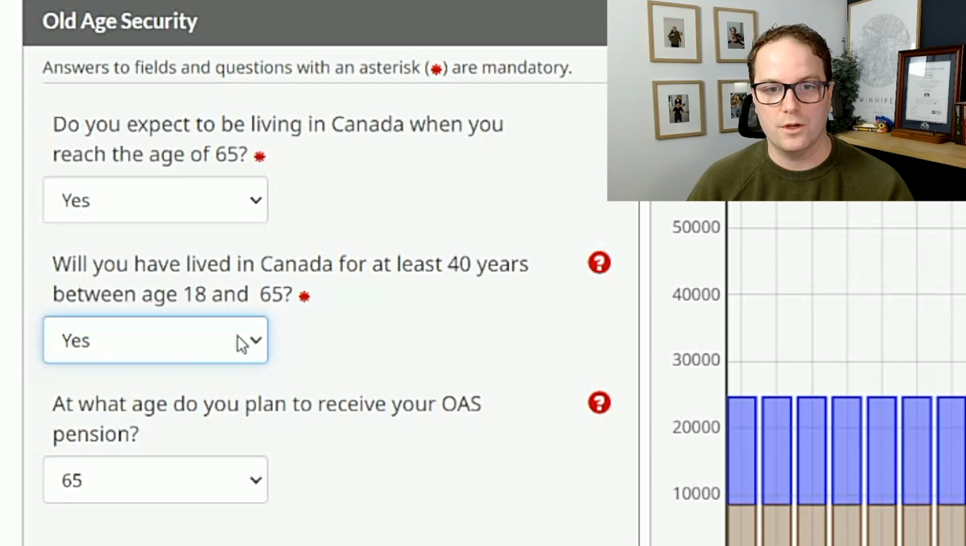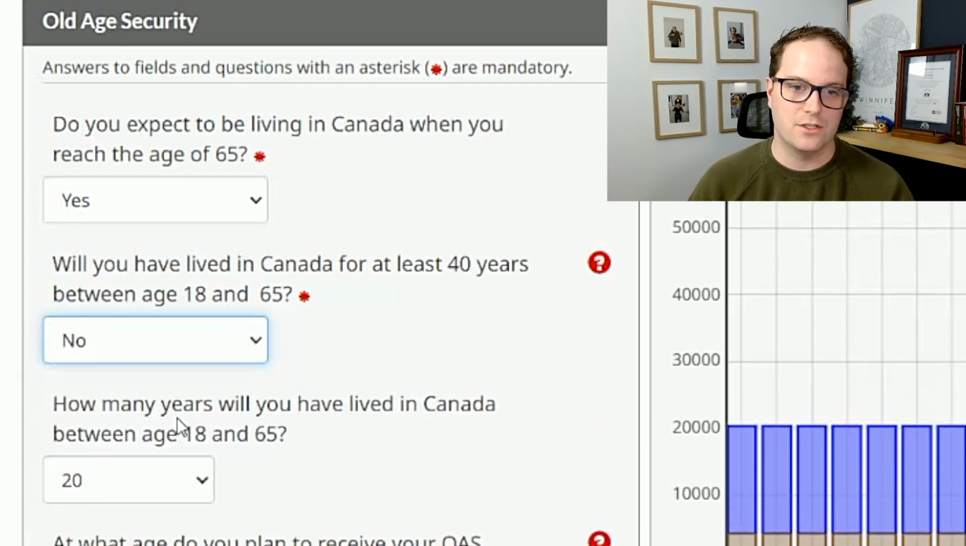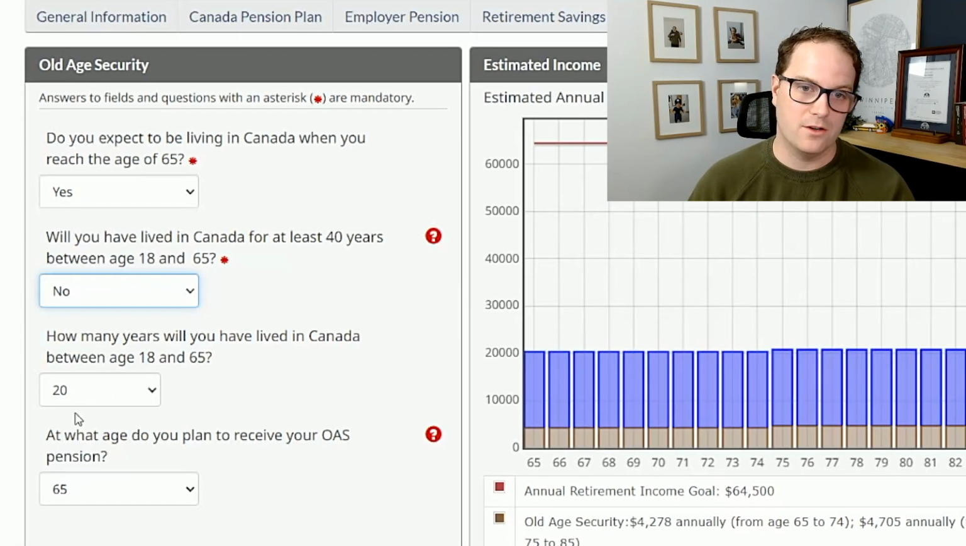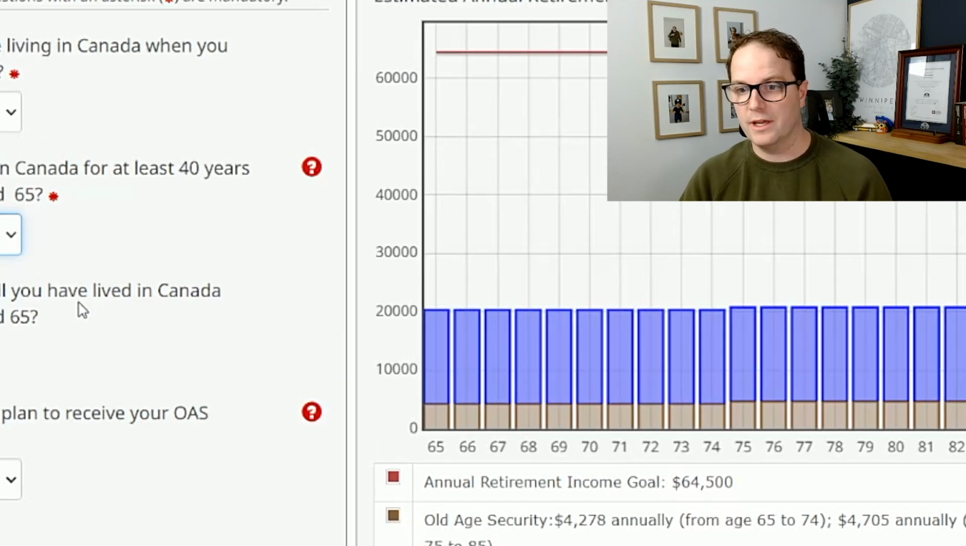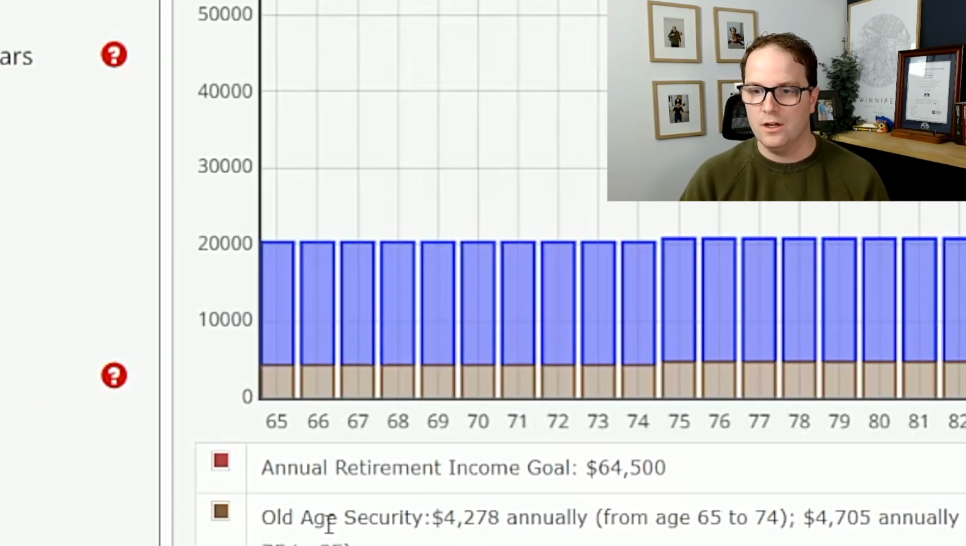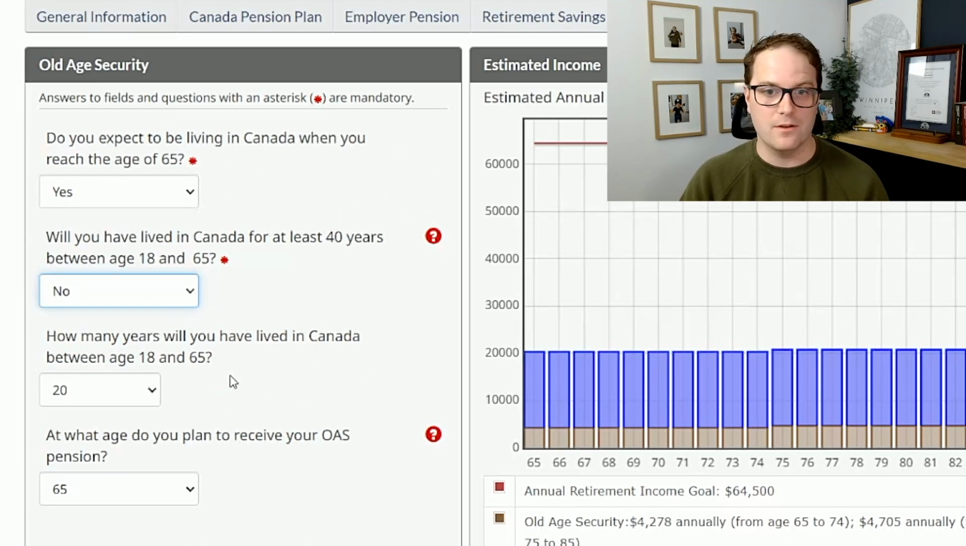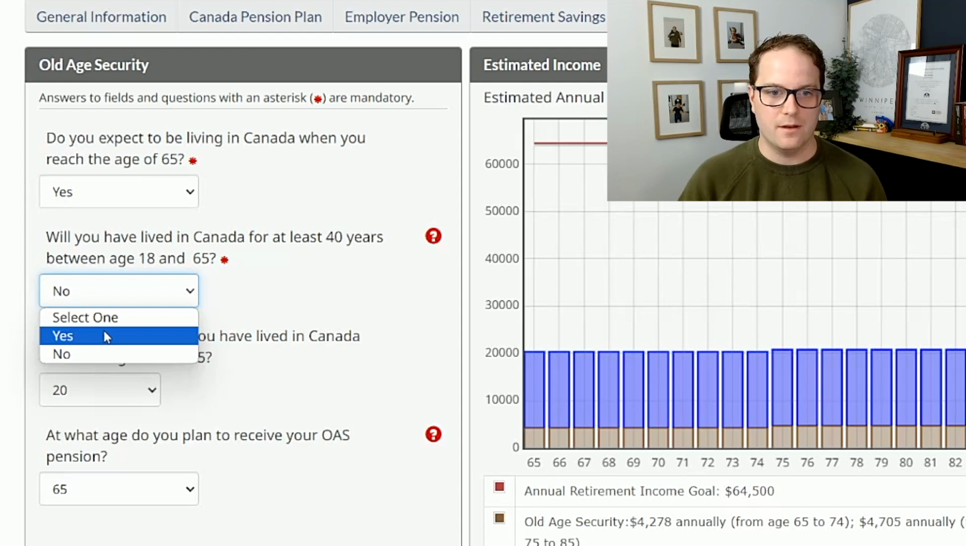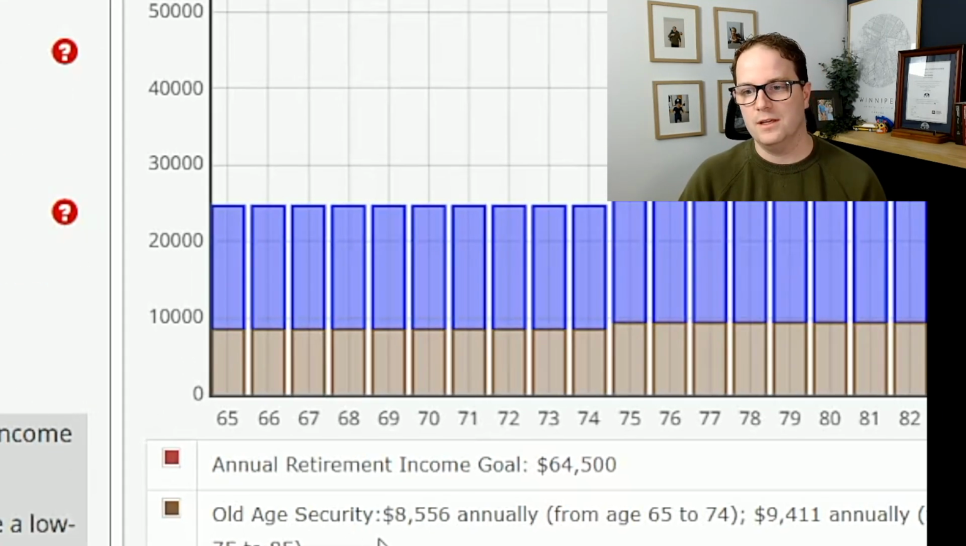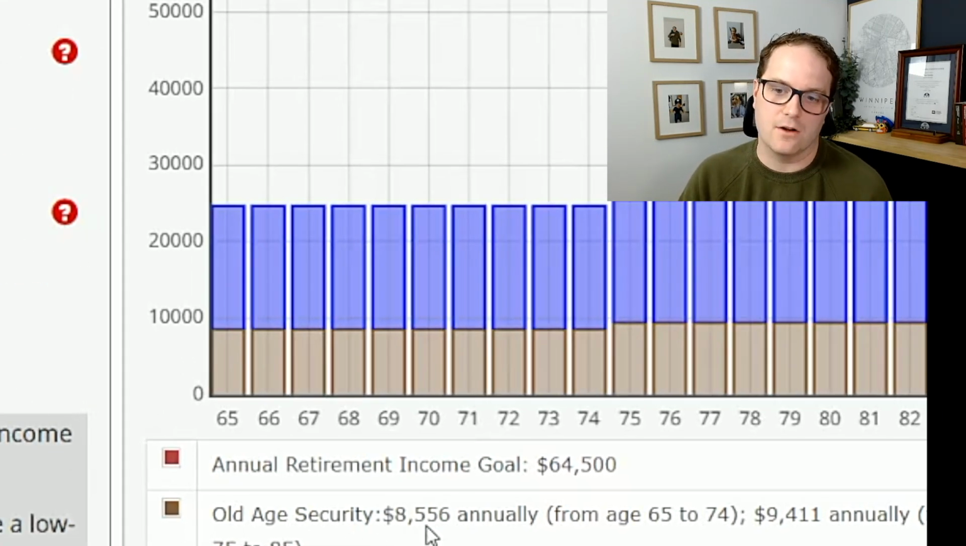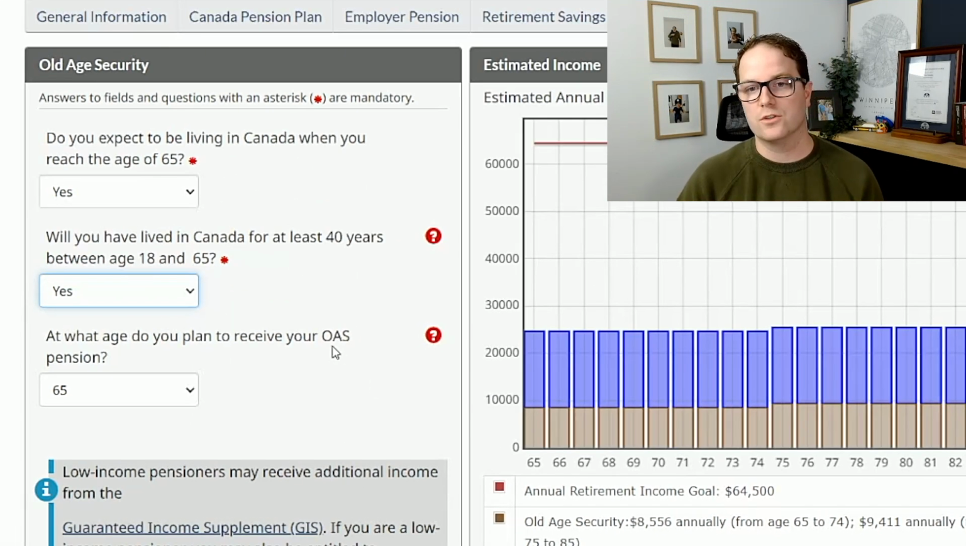But essentially, all this question boils down to as well is if the answer is no and you are living 20 years in Canada between those ages, it's essentially 20 divided by 40. The maximum number here is 50. And that's what you will get. So if we look at the early figure here, old age security from 65 to 74 would be 4,300. But if I had been in Canada for all 40 years, it'll be 8,500, 8,600. So it'll be half as much if you've been there for 20. So that's a relatively easy way to calculate that.